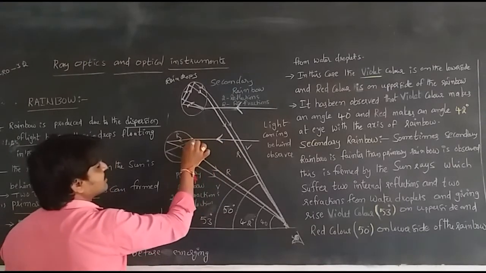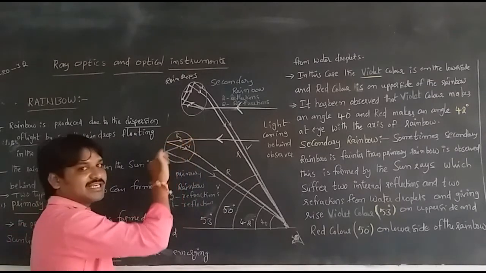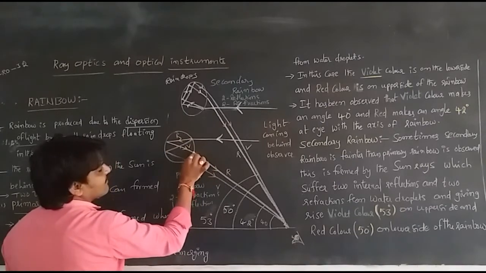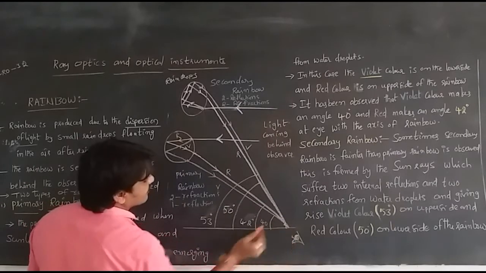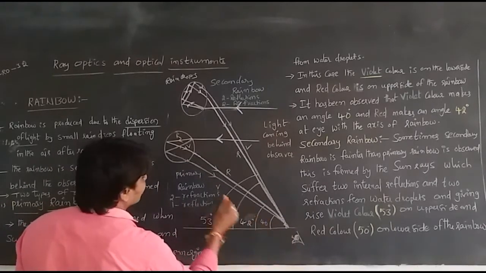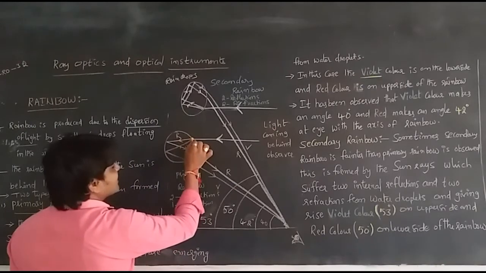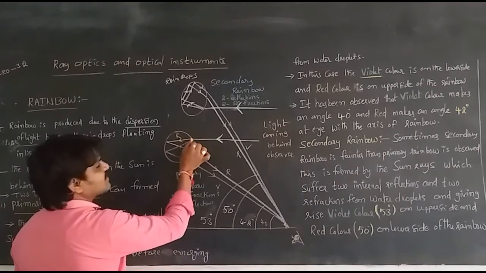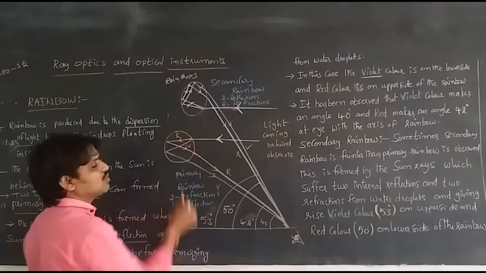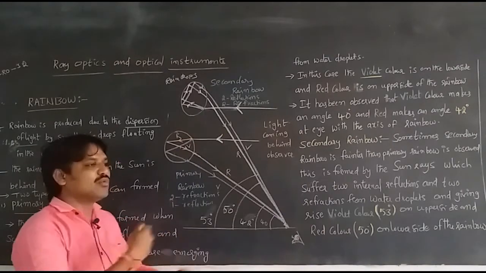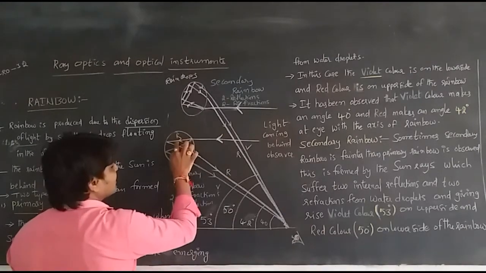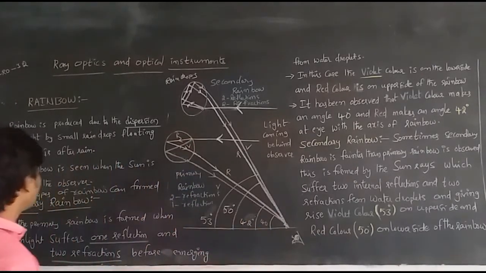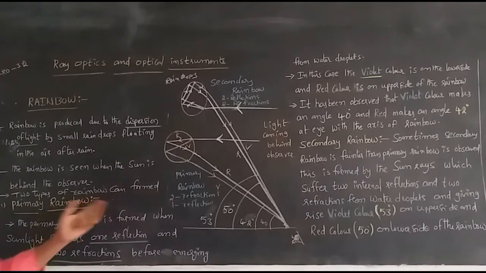Then, when it enters, due to total internal reflection inside the water droplet, it comes to another part, then emerges and is visible to our eye at some angle. It also disperses into another color, violet. Whenever light is incident, this dispersion is possible, so the two colors red and violet, and several more colors, can be seen. Two types of rainbows can be formed, and the rainbow is seen only when the sun is behind the observer.